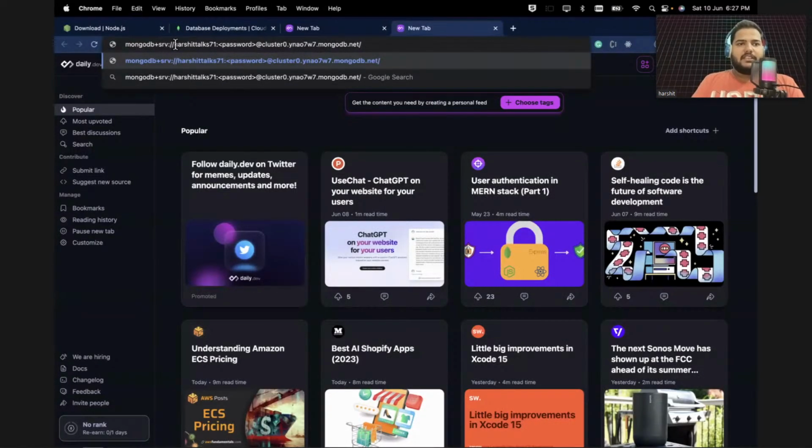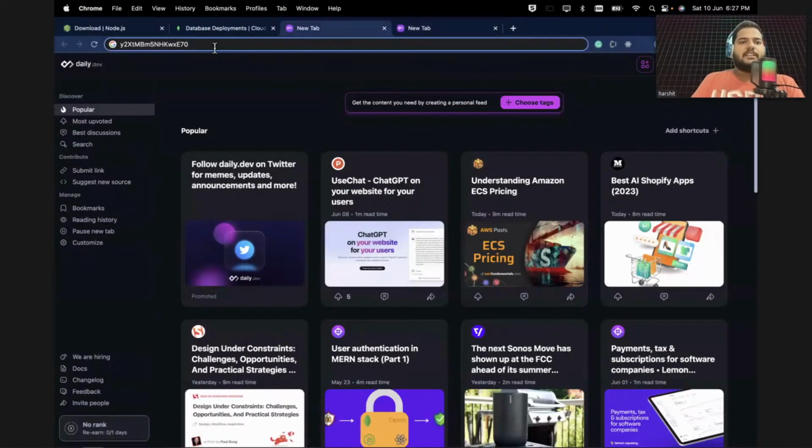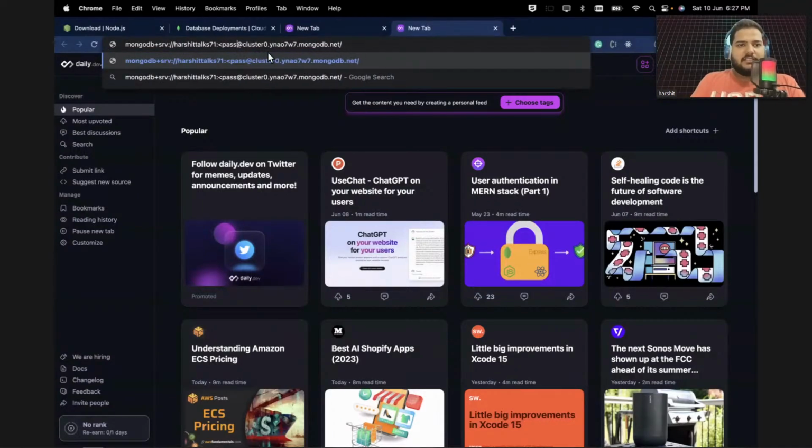This is my ID for this MongoDB. Here it's saying password inside a less than symbol, then password, and then greater than symbol. So here you need to actually put your password. So what I will do, I will just copy this password, and instead of this placeholder, I will give my password here. Now this is the link, guys, which you will be using to connect your MongoDB. That link you will be creating.